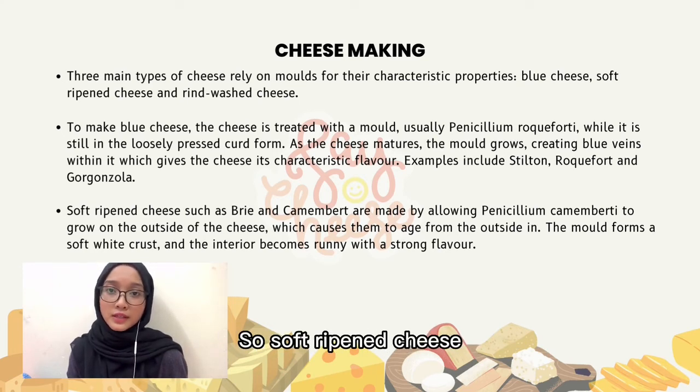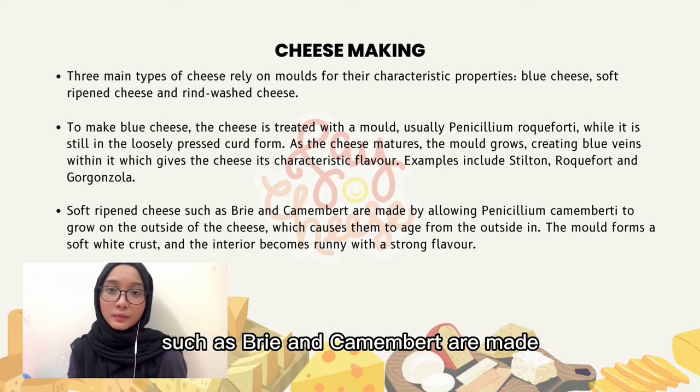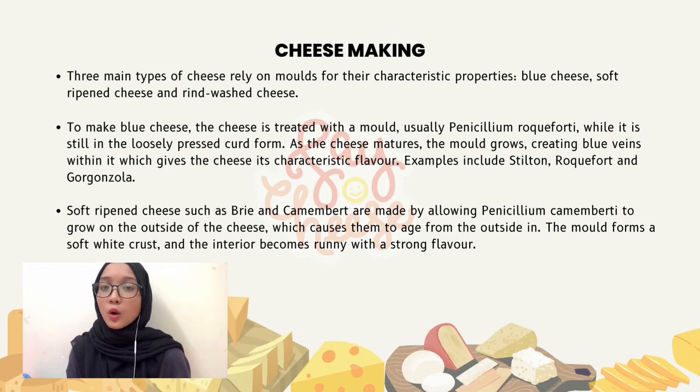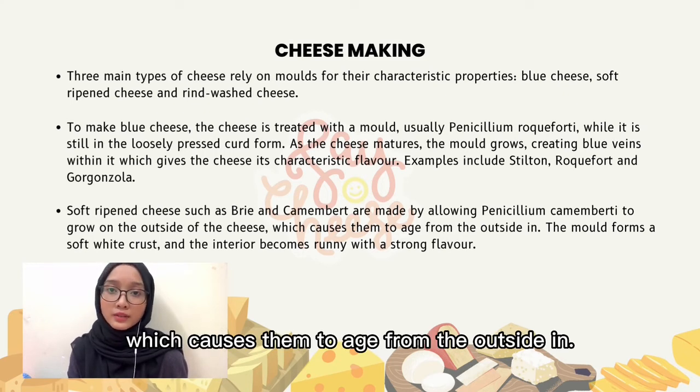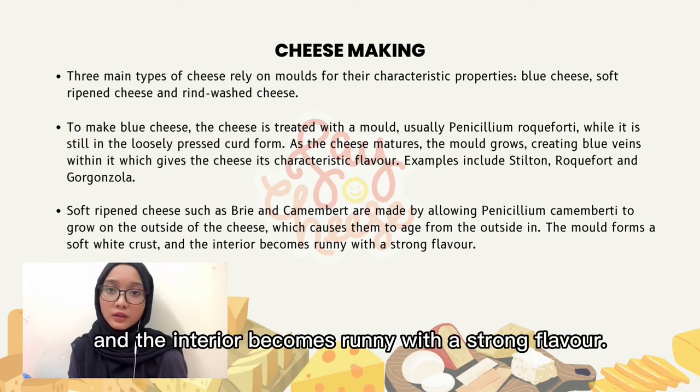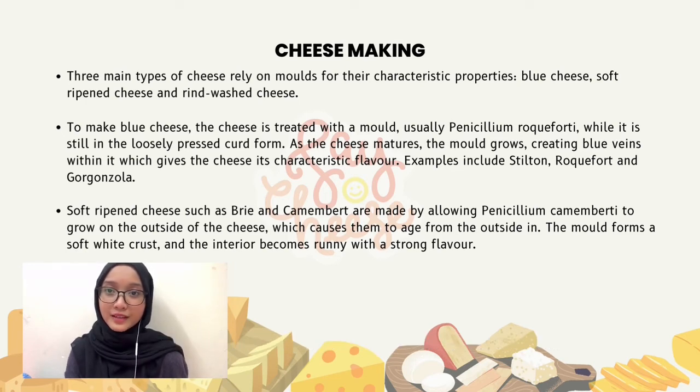Soft-ripened cheeses such as Brie and Camembert are made by allowing Penicillium camemberti to grow on the outside of the cheese, which causes them to age from the outside in. The mold forms a soft white crust and the interior becomes runny with a strong flavor.